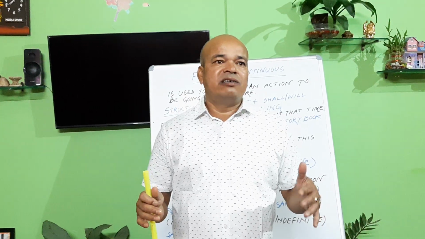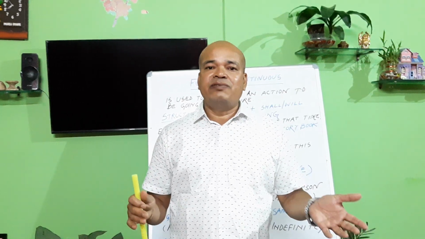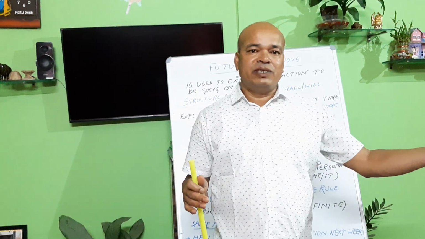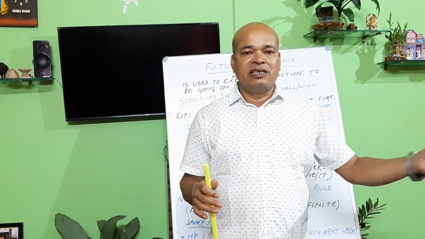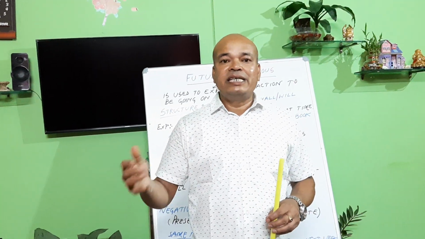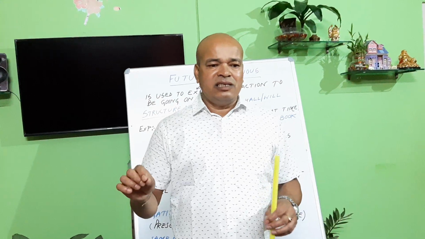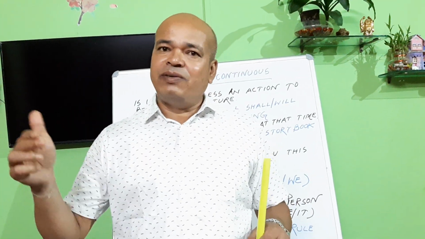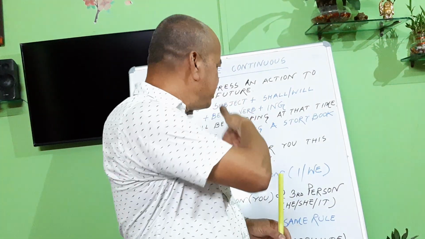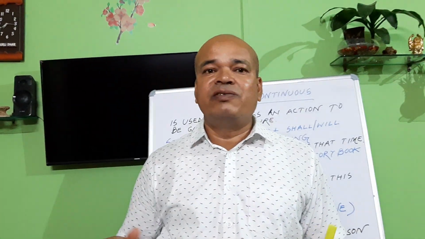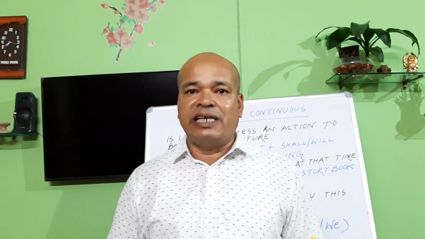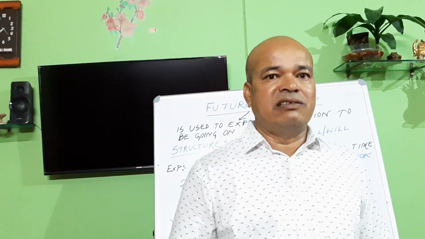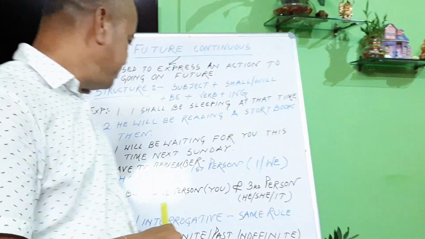That's why whenever you have to make a sentence negative or interrogative, you have to take the help of do, does in case of simple present tense or present indefinite tense, and in case of simple past tense, did. Okay, so it's difficult, but you have to take the help of an auxiliary verb. But whenever auxiliary verbs are present in the sentences, it's very easy to make the sentences negative or interrogative. Just remember it.